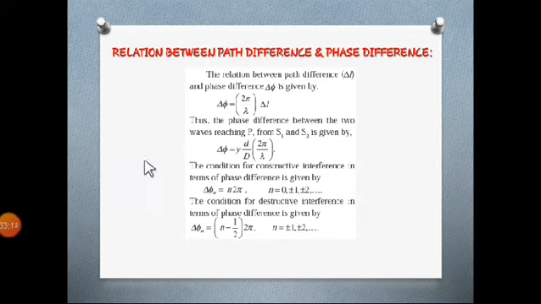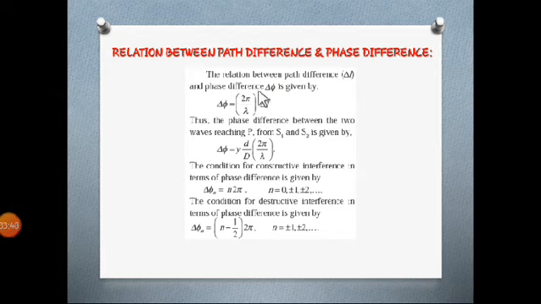The next point that we are going to learn is the relation between path difference and phase difference. You may get confused between phase difference and path difference, but they are different terms and different concepts. So let us move towards the difference between them. The relation between path difference, denoted by delta L, and phase difference, which we denote by delta phi, is given by delta phi equals 2 pi divided by lambda into delta L.